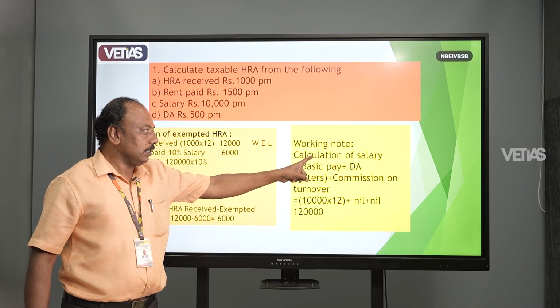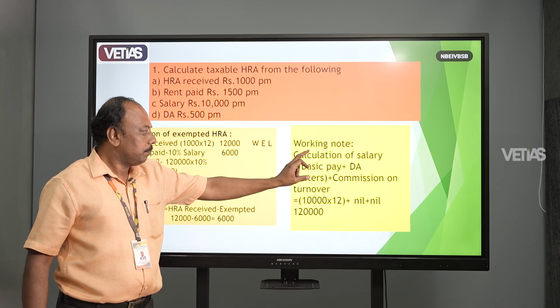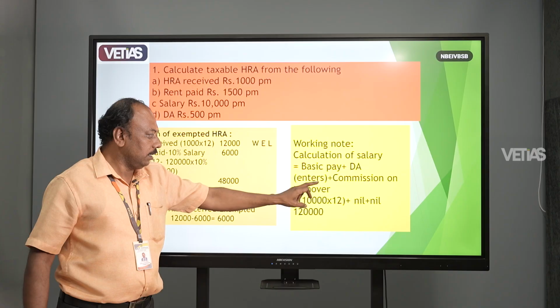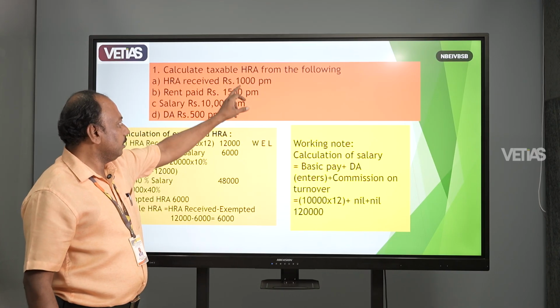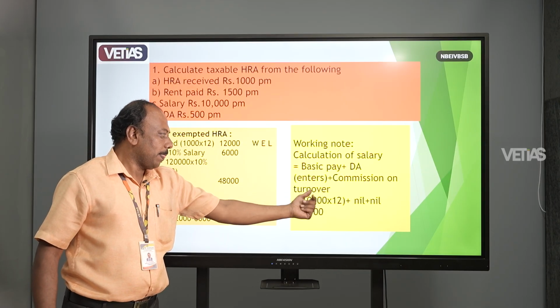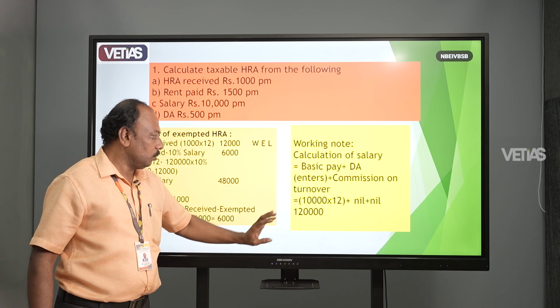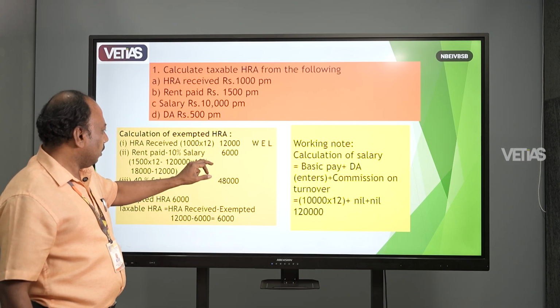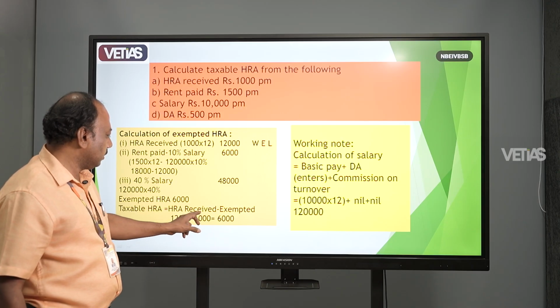How to calculate the salary? How to calculate the basic salary? Basic pay plus DA plus commission and turnover. Here the basic pay is 10,000 per month, and there is no DA, there is no commission, so plus nil, total amount 1,20,000. So we are taking it as 1,20,000. So exempted HRA is 12,000 minus 6,000.